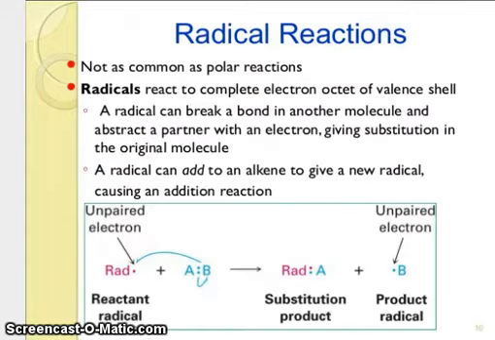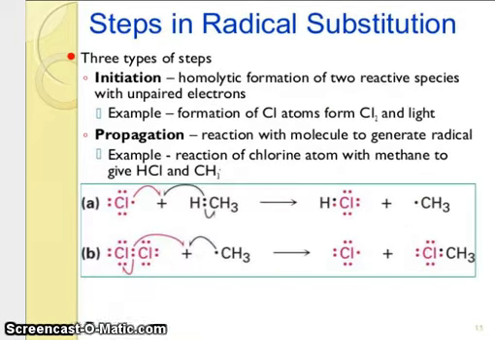Now radical reactions. Not as common as polar reactions, radicals react to complete the electron octet of the valence shell. A radical can break a bond in another molecule and abstract an atom with one electron, giving substitution in the original molecule. A radical can add to an alkene to give a new radical, causing addition reactions. So here the radical has an unpaired electron, and we see the substitution product radical and an addition product radical.